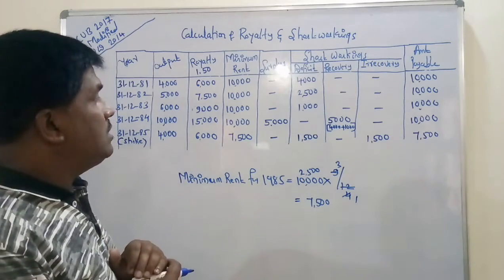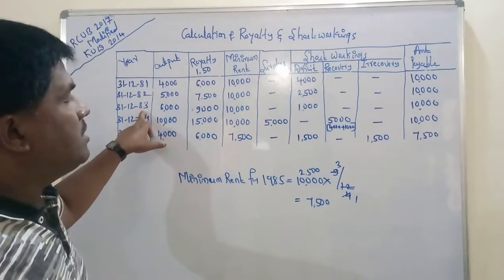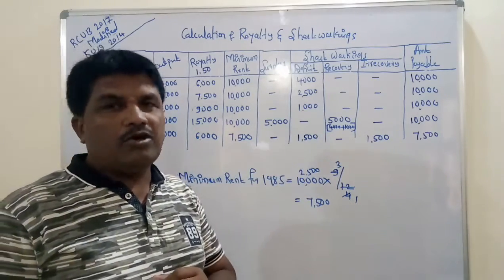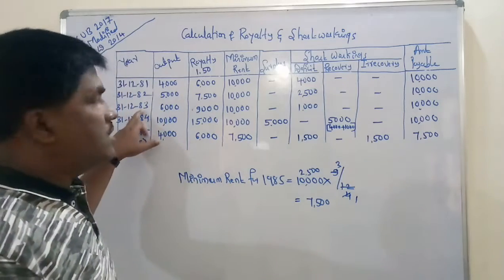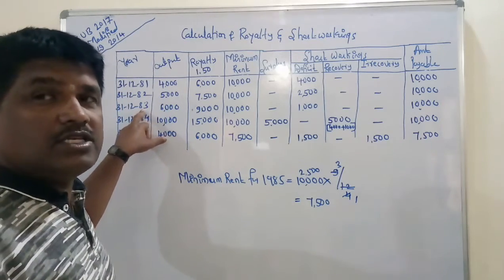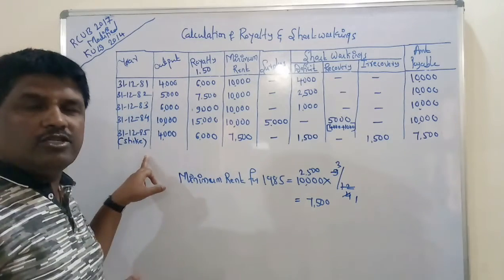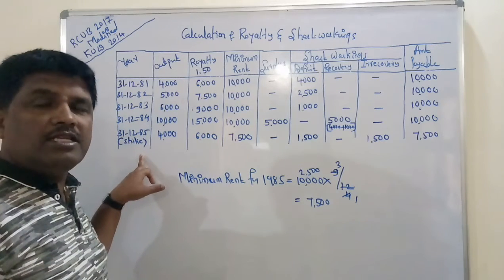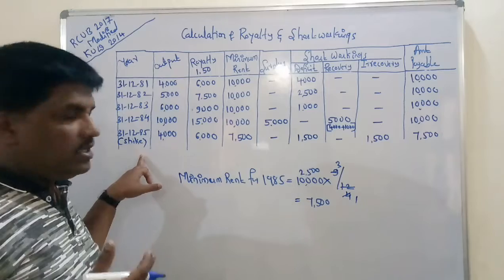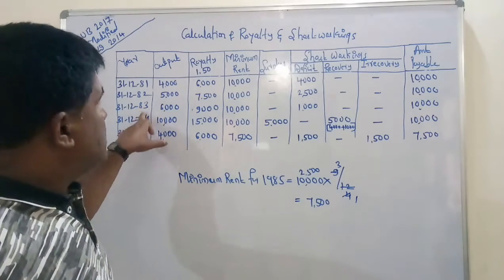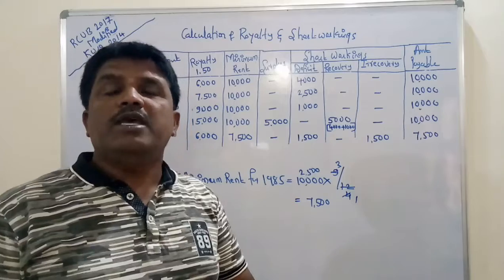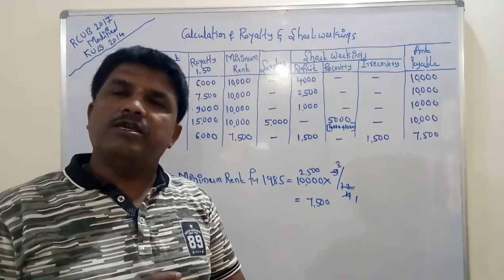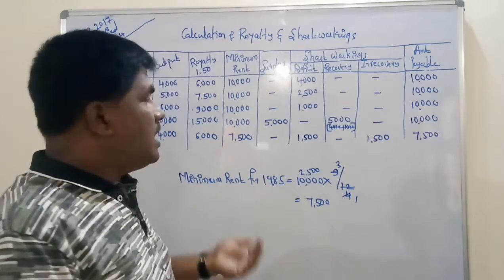So next the question arises in your mind: the deficit of 1983, how much is there? It is 1,000. It will be carried forward to the next year, because the last year for recovery of the deficit of 1983 is 86. Actually it is not given in the problem. Practically it will continue. It means 84, 85, 86. As there is no information about 86 given, whatever deficit of 1983 is there, rupees 1,000, it will be carried forward. As the problem concludes, you should not show that one as irrecoverable. It will be carried forward to the year 1986.